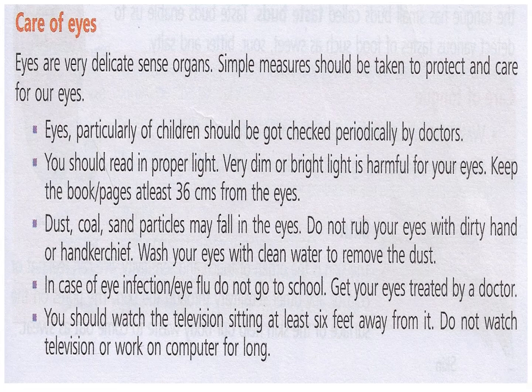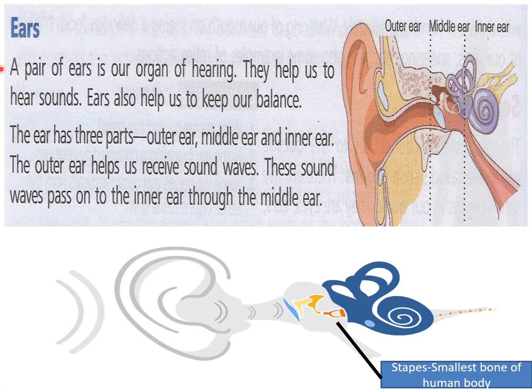Now we will come to the next sense organ, that is the ear. A pair of ears is our organ of hearing. They help us to hear sounds. Ears also help us to keep our balance. You should know that our ear is helpful in keeping the balance of our body. So these are very, very important sense organs, and you can see the structure of the internal ear. The ear has three parts: outer ear, middle ear, and inner ear.